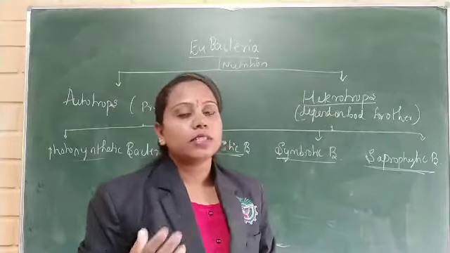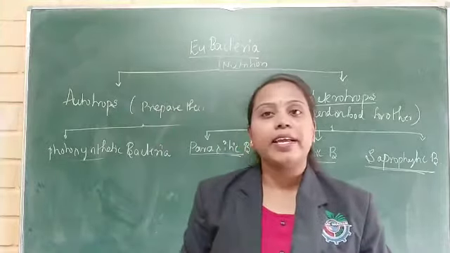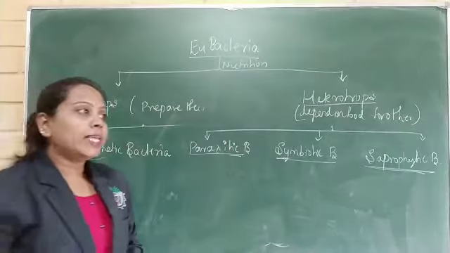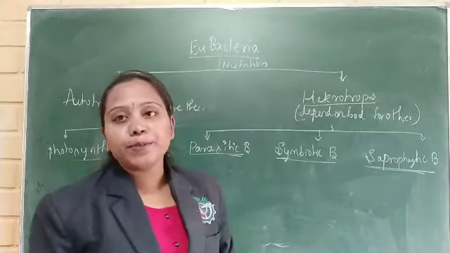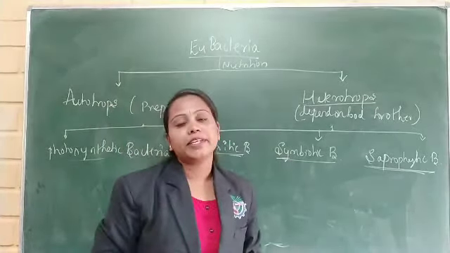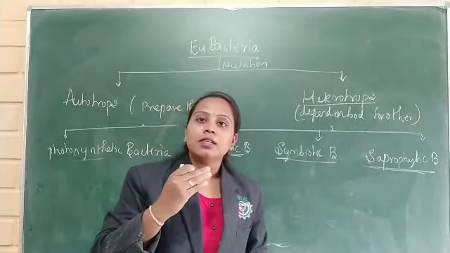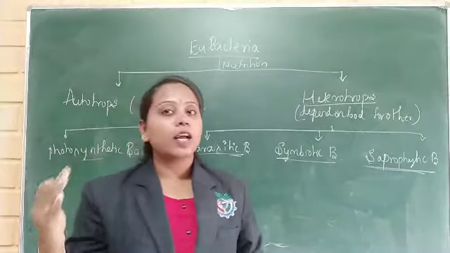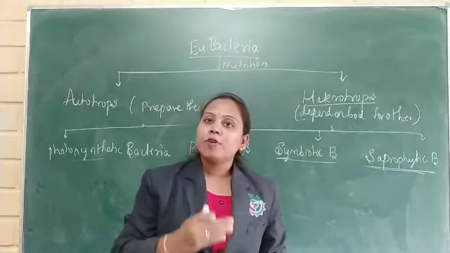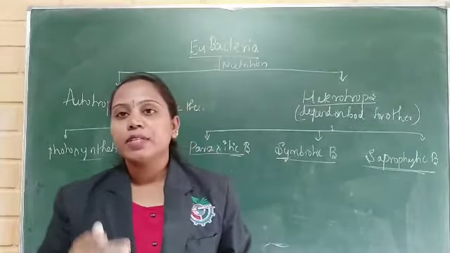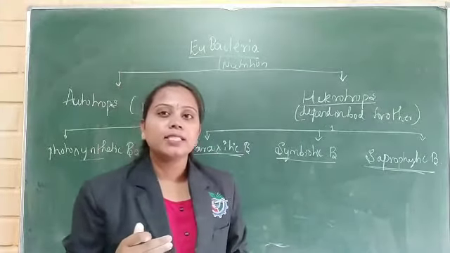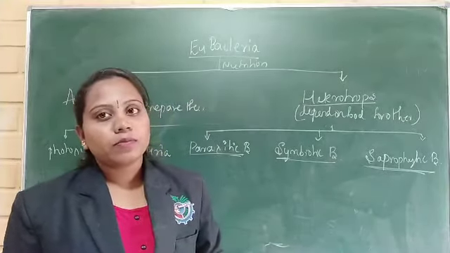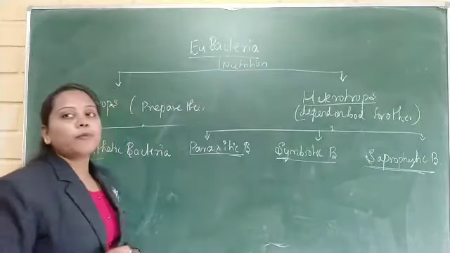You already know about the shape. Based on the shapes also the bacteria can be divided into 4 types. And based on the presence of capsule also the bacteria can be divided into 2 types: pathogenic and non-pathogenic bacteria, or virulent and non-virulent bacteria. S forms and R forms: S means smooth colonies and R means rough colonies.